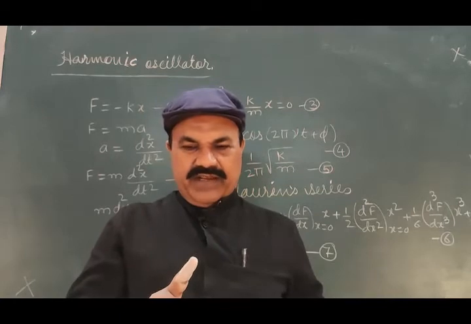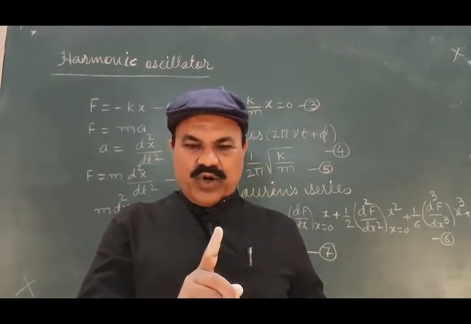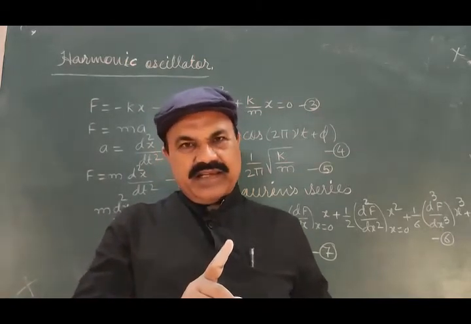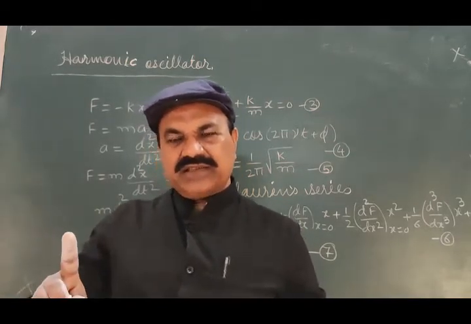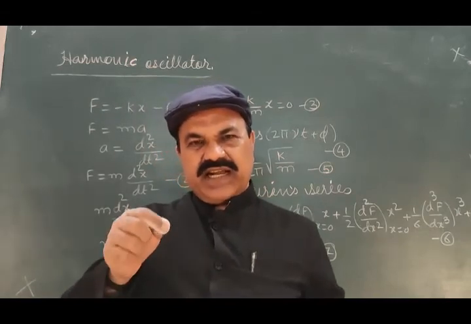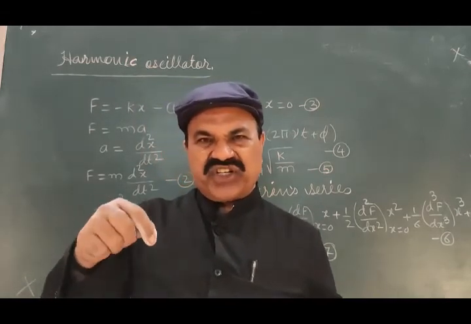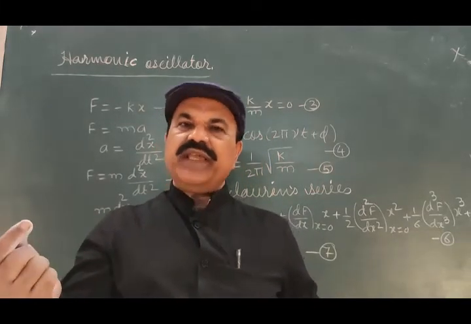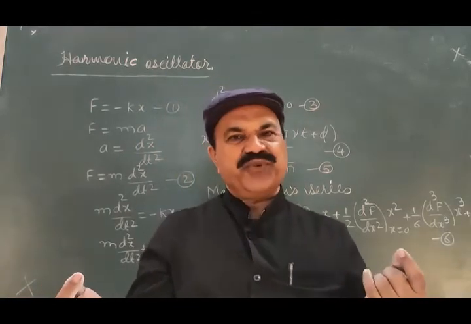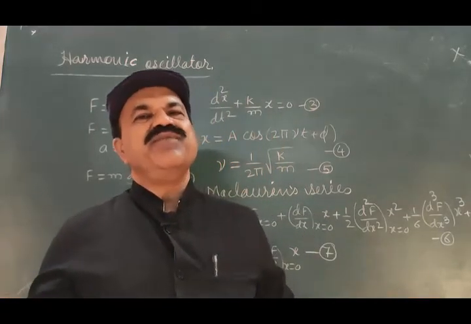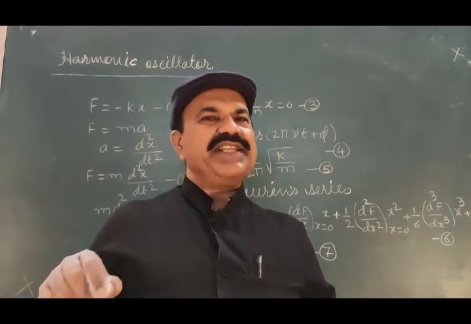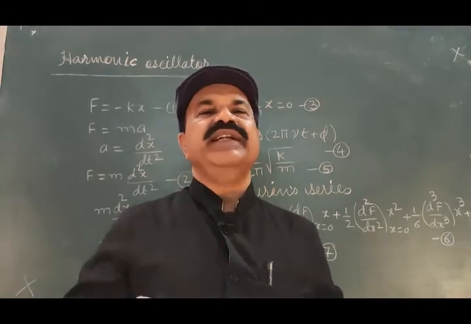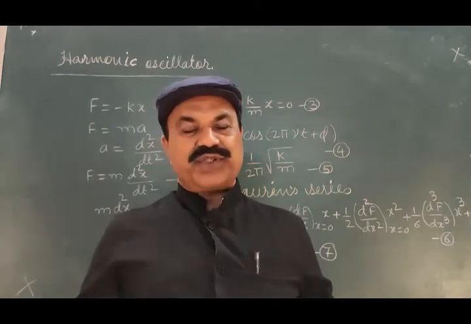When the bob is moving from mean position to extreme position, work is done, and that work done is stored as potential energy inside the bob. When it comes to either of the extreme positions, its kinetic energy becomes zero. As kinetic energy becomes zero at the extreme, it stops momentarily.